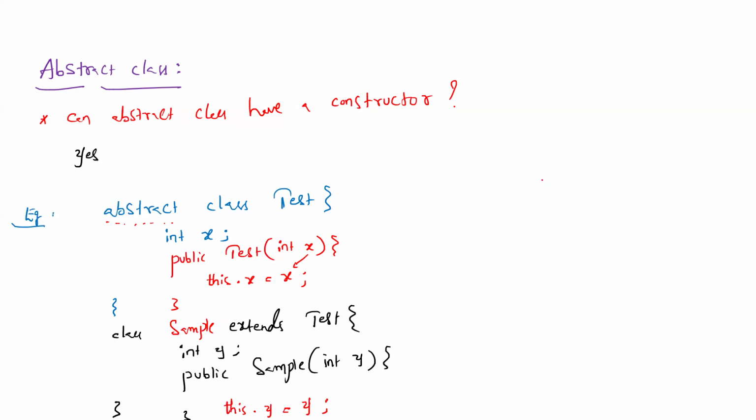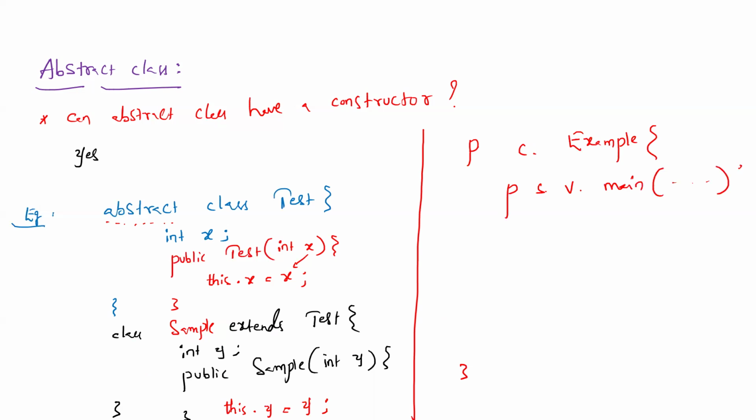Correct? Now if we create the object with this syntax from another class, say public class Example, one more class. Inside this Example class, we have a main method, public static void main. Inside this main method, which class object can we create? Can we create an object for the Test class? What type of class is it? Is it possible to create the object? An abstract class is not possible to create an object for. Therefore, the only possibility is the Sample class.